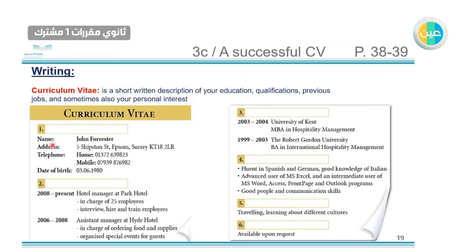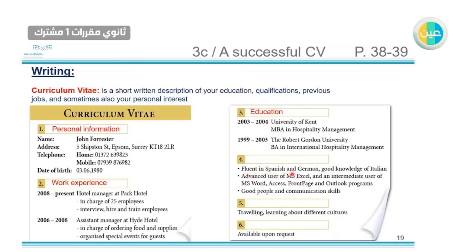So here we can see the name and address. This is information about the one who has this CV, so we call it personal information. Number 2, here, from 2000 to present, hotel manager. Here it is talking about his work experience. Number 3, University of Kent, MBA. These are his degrees, so it's about his education.